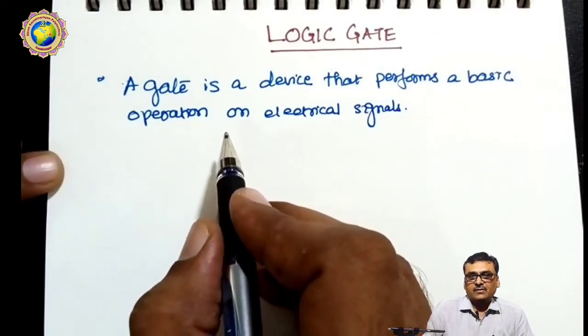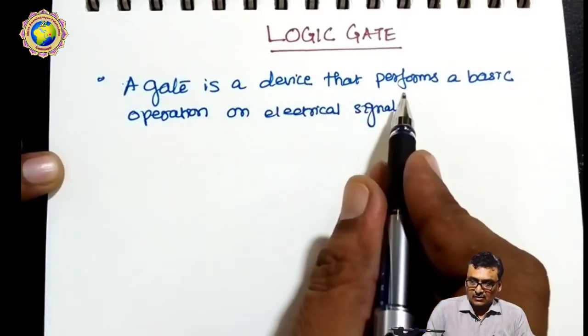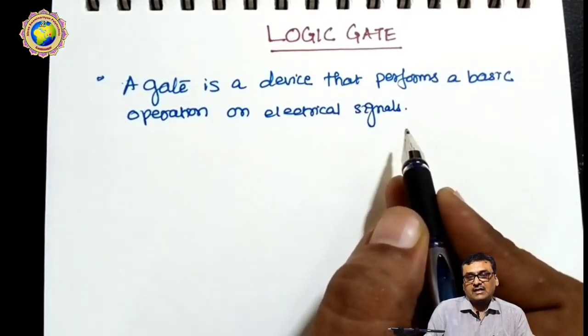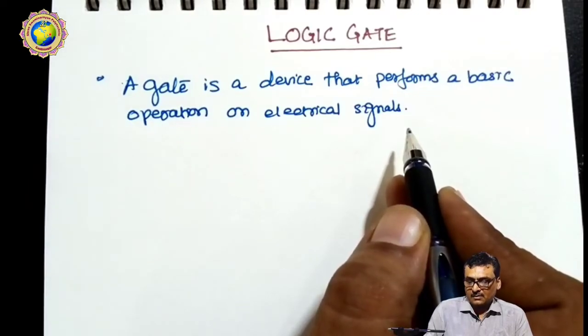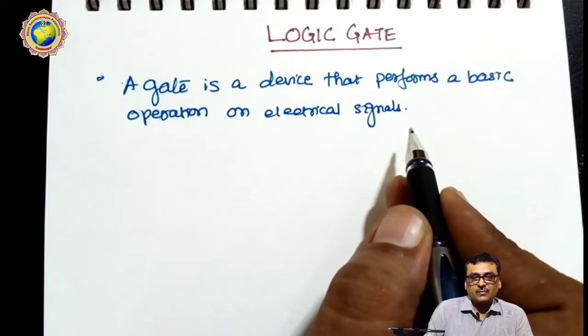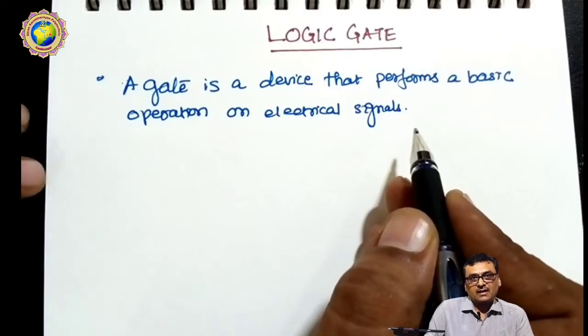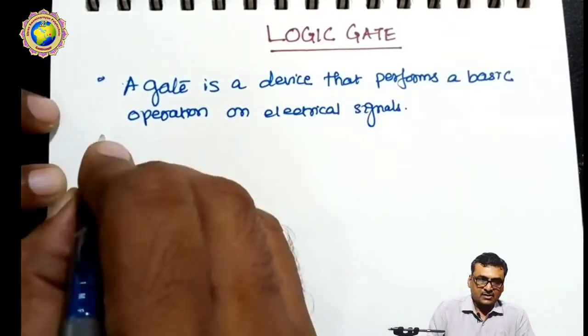Before that we start with the definition of gate. So a gate is a device that performs a basic operation on electrical signals. Previously we saw that for electrical signals, suppose the switch is on and the switch is off, then the gate performs on and off, and the corresponding operation will be done.